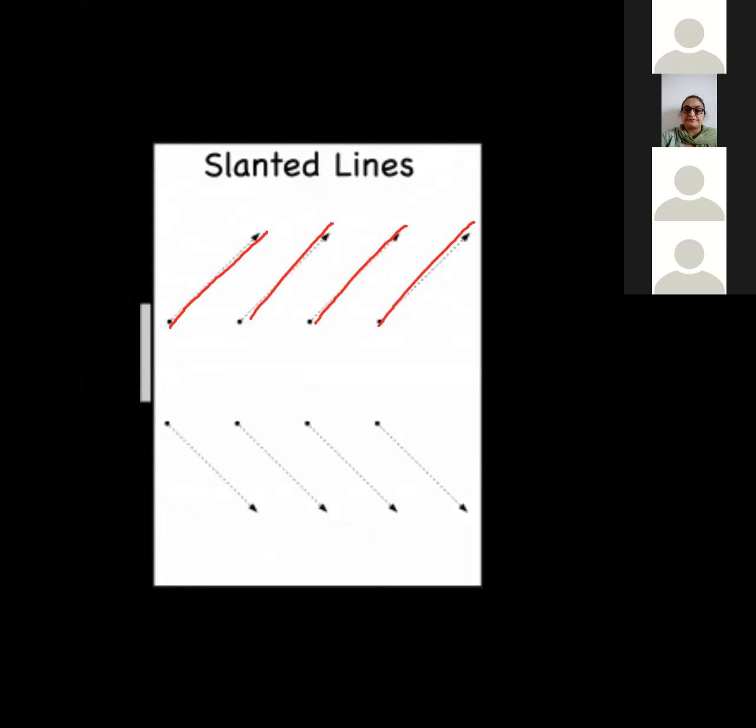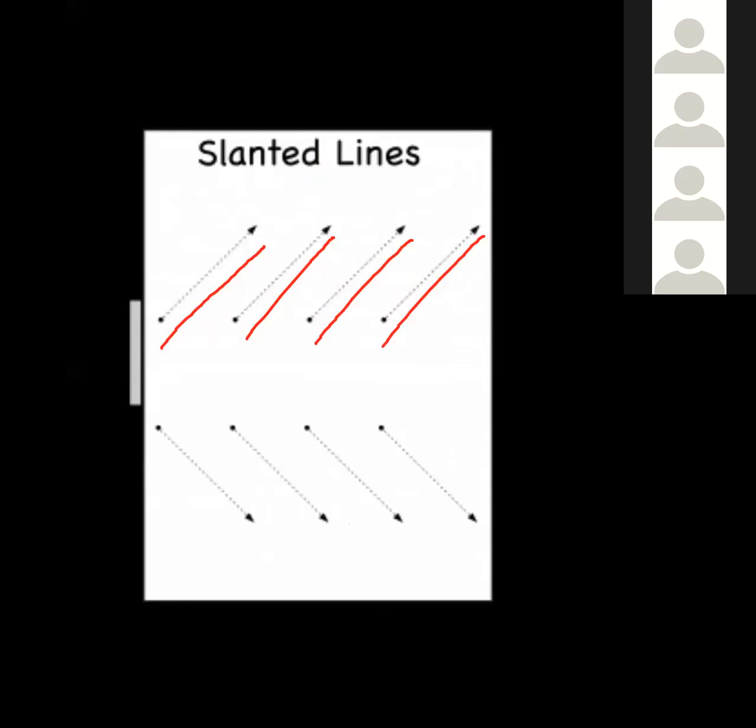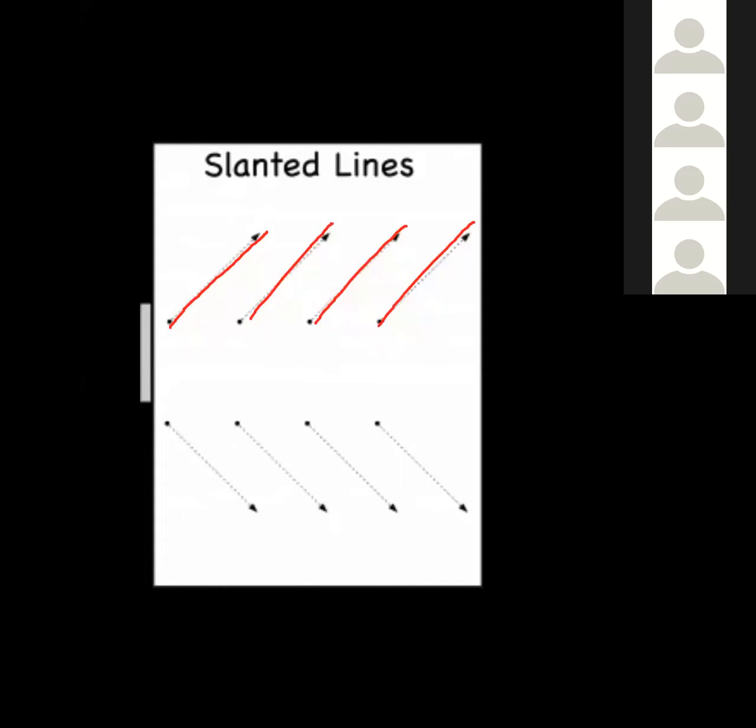Now I'll give a chance to one girl. Wait. Ayasha, you got the chance. Every time I can't give you a chance. Vedika? Yes, ma'am. Vedika, you do the bottom lines. Join it. I know with the help of a scale you cannot do it, but with hand you practice.